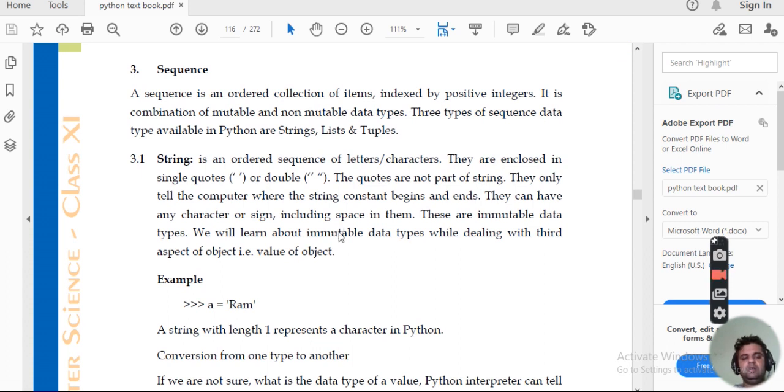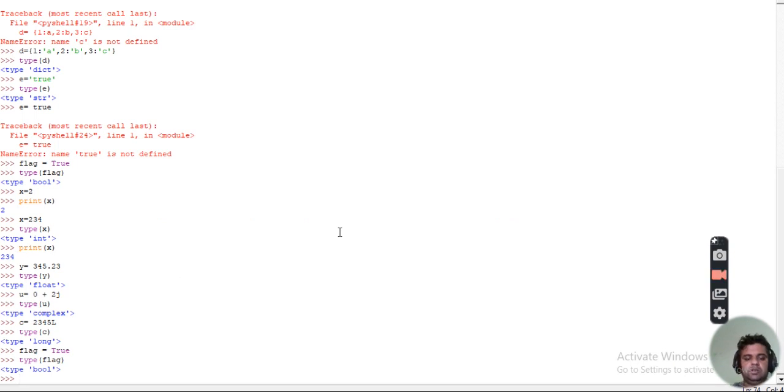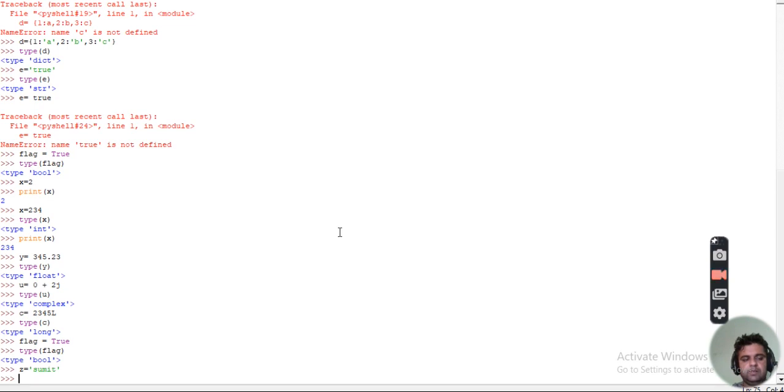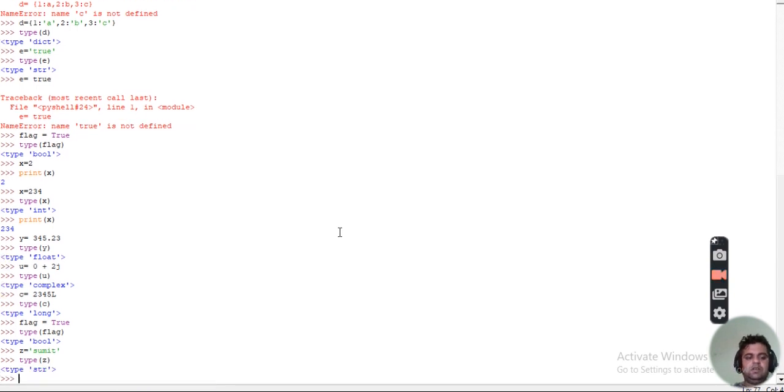Strings, what is there? Everyone knows what a string is. It is a collection of letters or characters. One thing to be kept in mind is that a string is always to be represented in single quotes. Clear? Suppose we take a variable z and assign it Sumit. Then we write down the type of z. This will give you that this is of string data type.